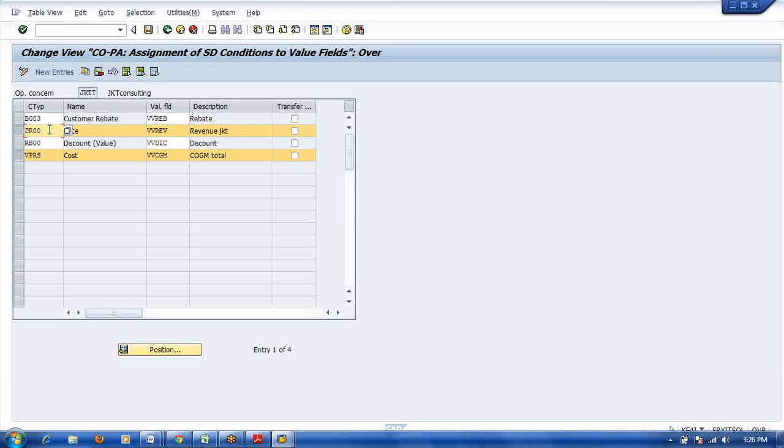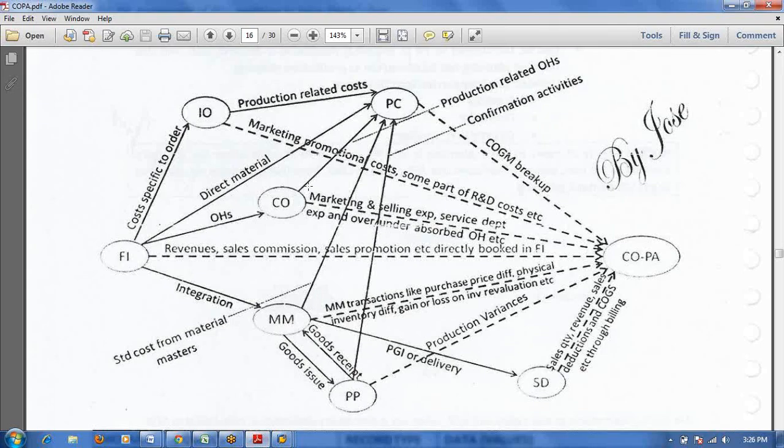Once you run CK24, the value will come to the BPRS condition, and from here BPRS will come through VBCGM to the COPA. This is the link, right? Okay, that link I will explain. That is the actual values flow I am explaining to you.